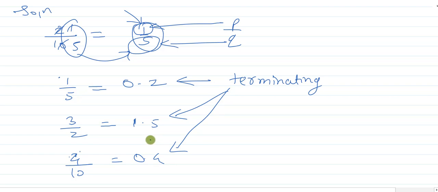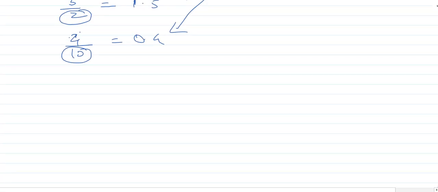So if we move on, taking all the terminating p by q forms of rational numbers, what we can understand is that every terminating rational number, when represented in p by q form, has a denominator which is either 2 or 5. Let's write this, and you have to remember this.